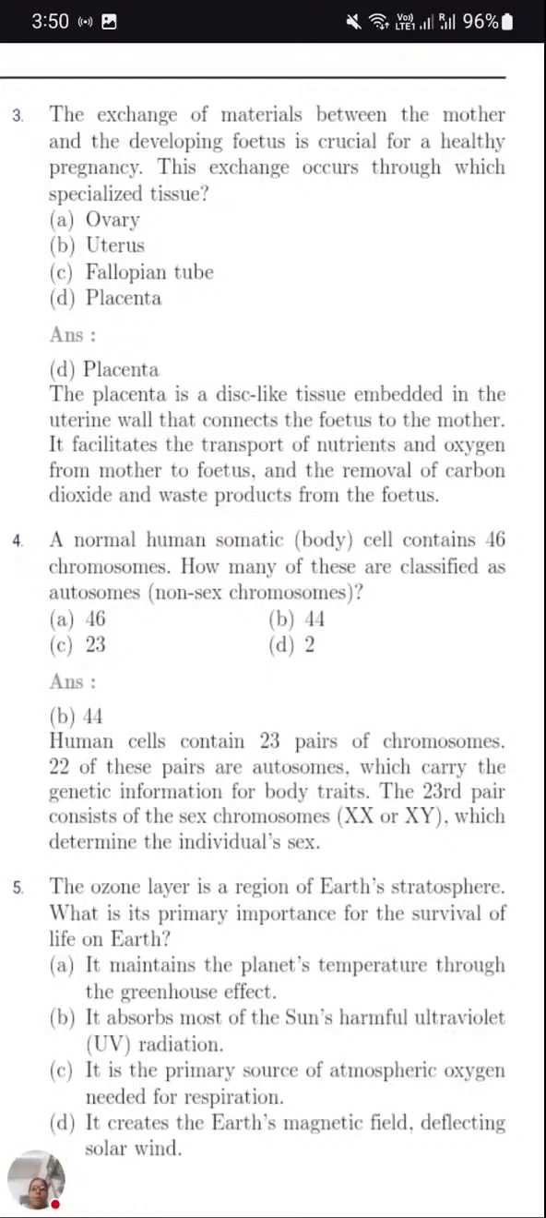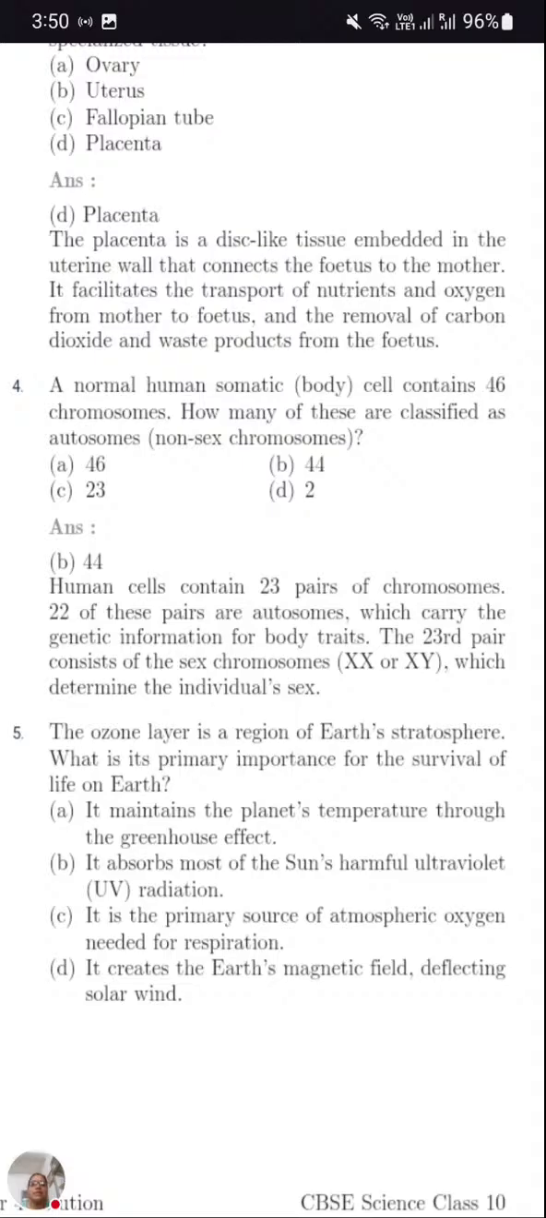Normal human somatic cell contains 46 chromosomes. So if you recall back, there are two kinds of cells. One is called somatic cell and the other is called gametic. Here the somatic cell helps in the development of the body. Somatic cell: how many of these are classified as autosomes? So the somatic body contains 46 chromosomes, out of which total how many are classified as autosomes? So there are two varieties, one is autosome and the other is sex chromosome.